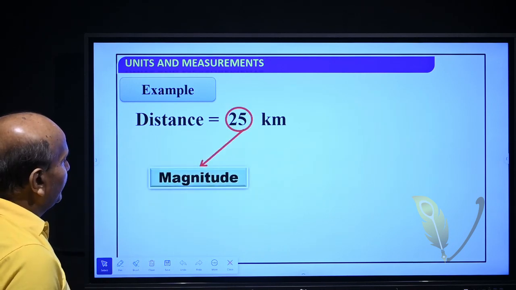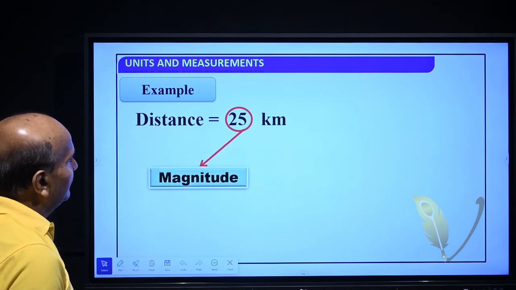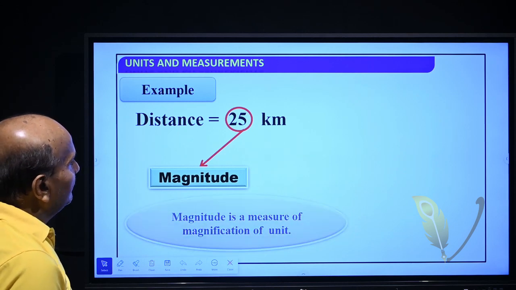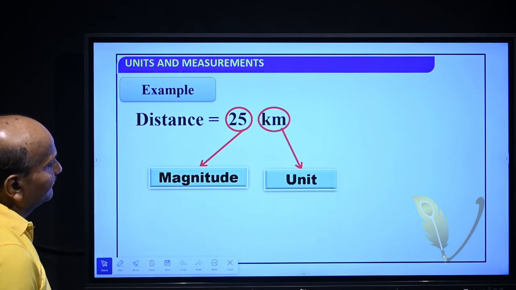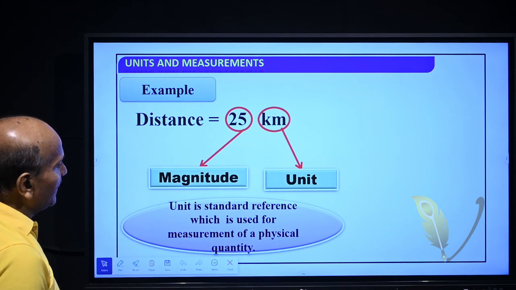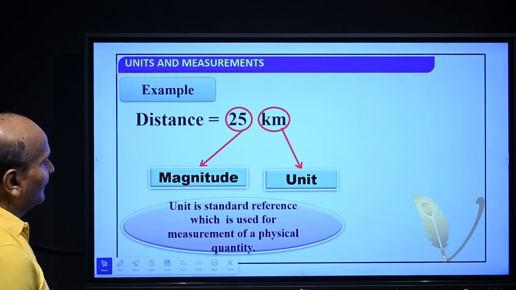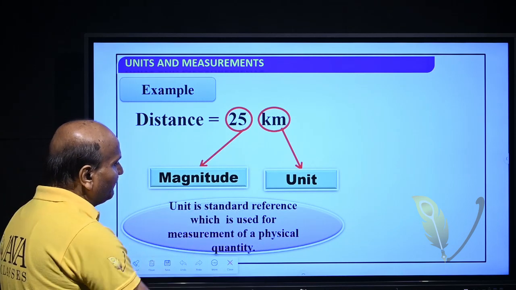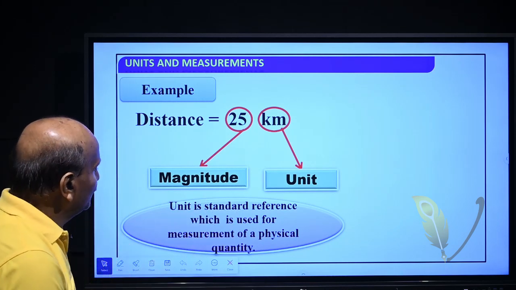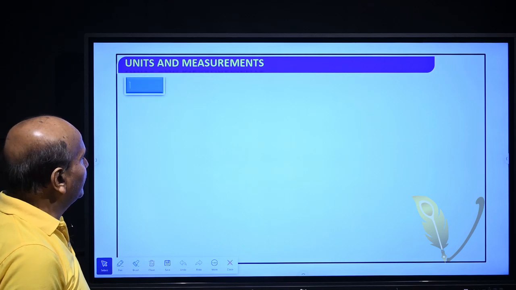So, this is magnitude and kilometer is the unit. So, unit is a standard reference which is used for measurement of a physical quantity.